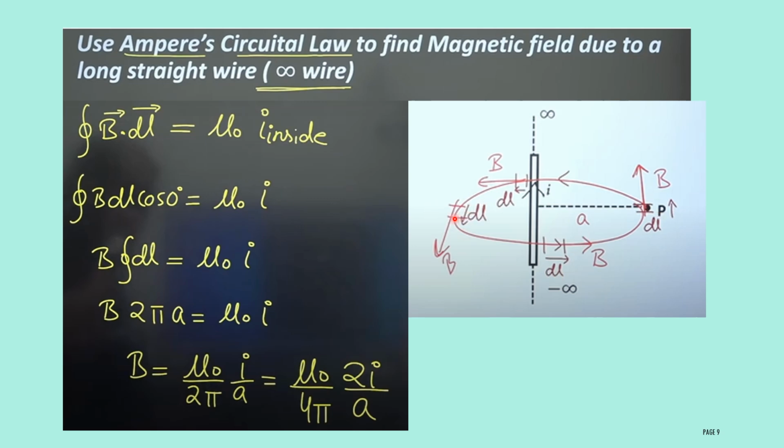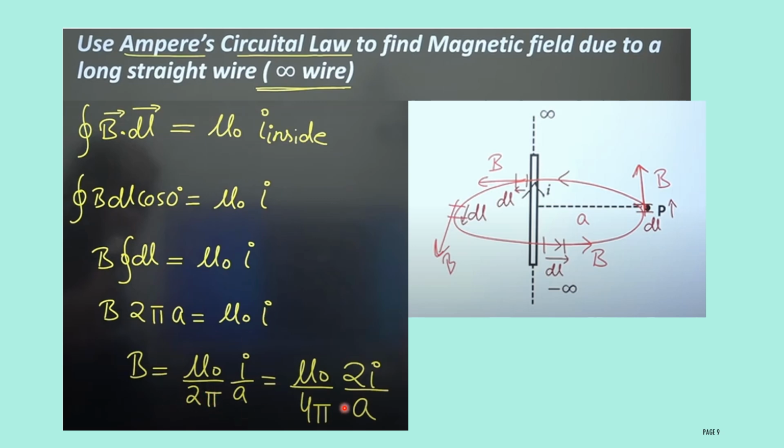A complete circle is nothing but the circumference of the circle. You know the formula, the circumference of a circle is 2 pi r. Here r is equal to a, therefore in place of r replace a. Then B times 2 pi a will be equal to mu naught I. Once again I will explain: closed integral dl represents the full circumference of the circle. The formula is 2 pi r, here 2 pi a, then B will be equal to mu naught I divided by 2 pi a.